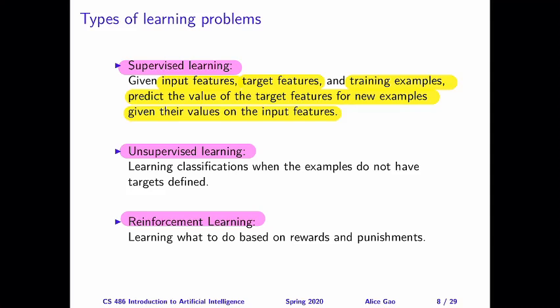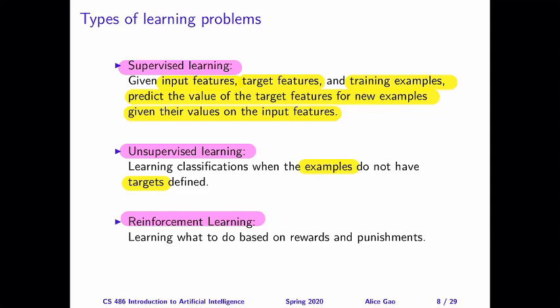To contrast this with unsupervised learning, for unsupervised learning, we also have a bunch of examples. You can think about these as training examples, but the difference is that for these examples, we are given the values of the input features, but we are not given the values of the target features.